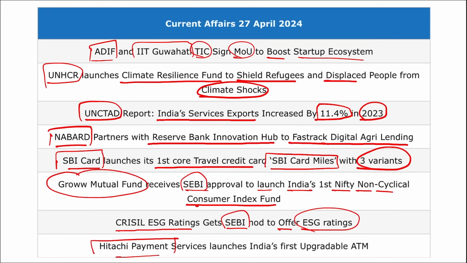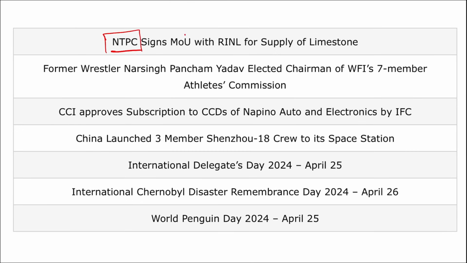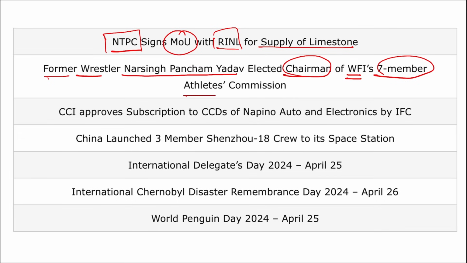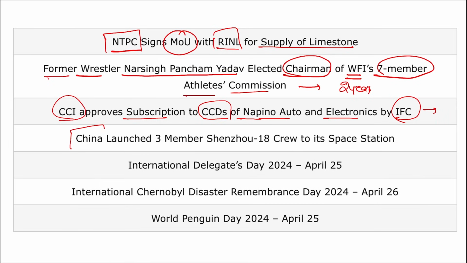Hitachi Payment Services has launched India's first upgradable ATM. NTPC signed an MOU with RINL for the supply of limestone. Former wrestler Narsingh Pancham Yadav elected as the chairman of the Wrestling Federation of India's 7-member athletes committee, and this committee will be for 2 years. CCI has approved the subscription to CCDs of Nepino Auto and Electronics by IFC, an arm of the World Bank. And China has launched 3 astronauts to their Tiangong space station, right?